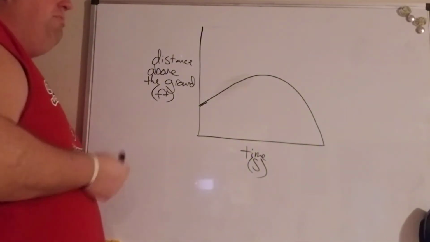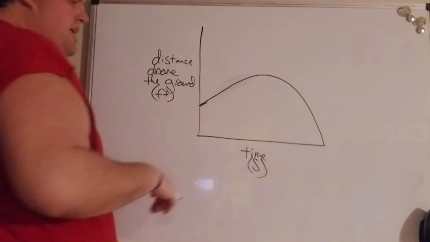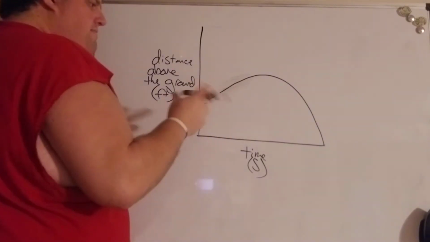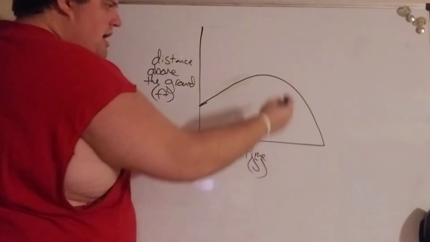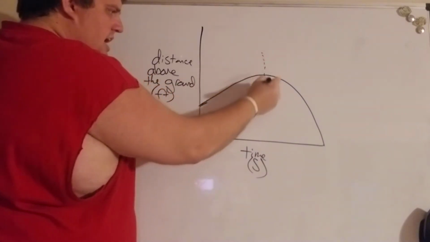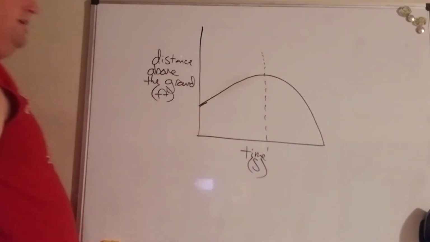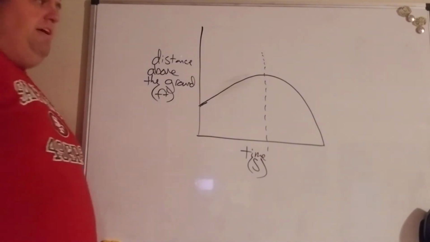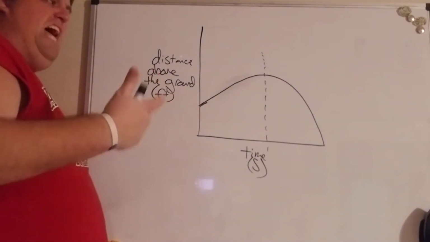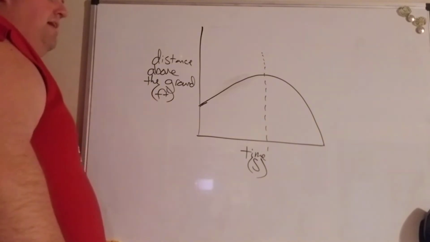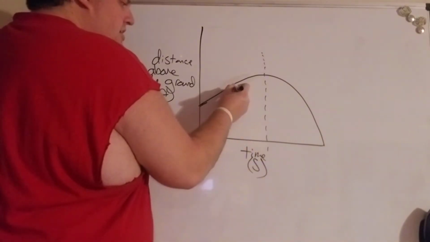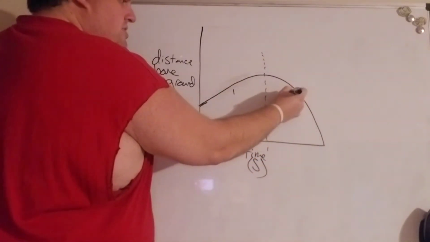So for example, we might break it into intervals. An interval is just a part of the graph. So a decent place to think of the intervals here is this climax point, if you want to think of it that way, or this vertex. And so we have what's going on in interval 1 and what's going on in interval 2.